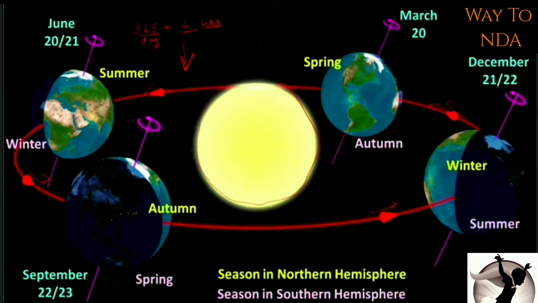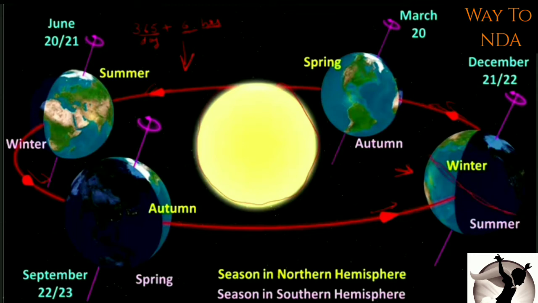Now if we go forward, you will see that, for example, now Earth is here. This is the present position of Earth. If we look here, you will see that Earth has a tilted axis. Okay, Earth has a tilted axis, and if we want to see where the equator is, this is the equator, which divides Earth into two equal parts.